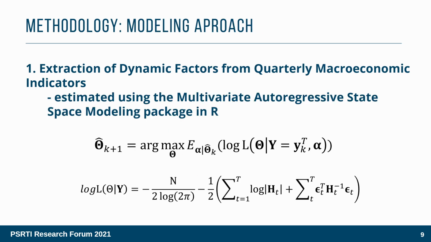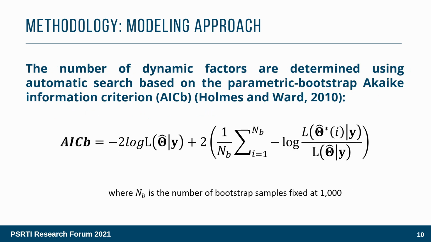The first stage model is estimated by maximizing the likelihood function using the expectation maximization, or EM, algorithm. The EM algorithm first gets the expected value of the log likelihood given the initial values of the parameters, where the dynamic factors are estimated using the Kalman filter. The EM algorithm then updates the parameters by maximizing the log likelihood function. We achieve convergence when all parameter estimates are stable.